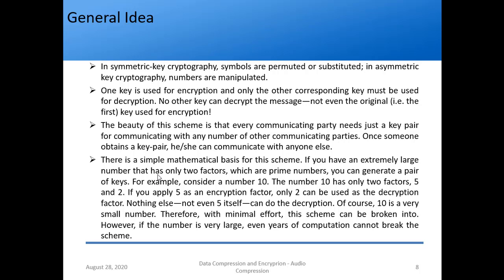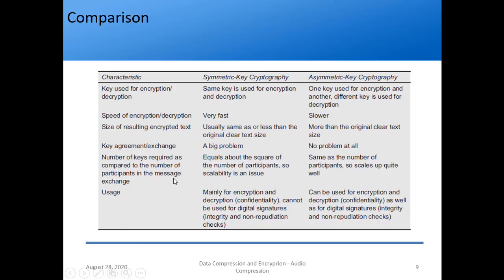But if the same thing is asked in the reverse way, for example, if you are given a large number which is a multiplication of two prime numbers, it is very hard to write a code, and even if it is written, it will take years of computation to break the scheme. So that is the importance of asymmetric key cryptography, and that's why the RSA algorithm is used everywhere.